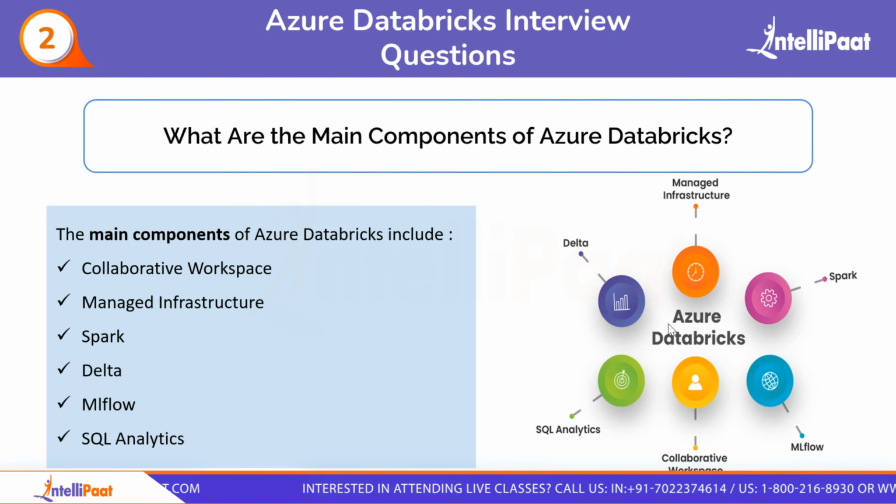The main components of Azure Databricks include collaborative workspace, managed infrastructure, Spark, Delta, MLflow, and SQL Analytics. So I will tell you one by one. First is collaborative workspace. It is a web-based interface where your team can collaborate on data projects. It offers tools for coding, data exploration, visualization, and many more to allow multiple users to work together efficiently.